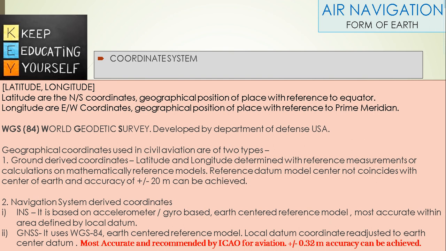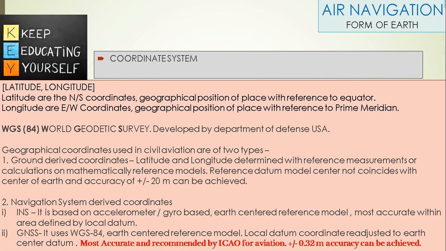Coordinate system: latitude, longitude. Latitudes are north-south coordinates, the geographical position of a place with reference to the equator. Longitudes are east-west coordinates, the geographical position of a place with reference to the prime meridian. WGS 84, World Geodetic System, developed by the Department of Defense of the USA, represents the coordinate system.